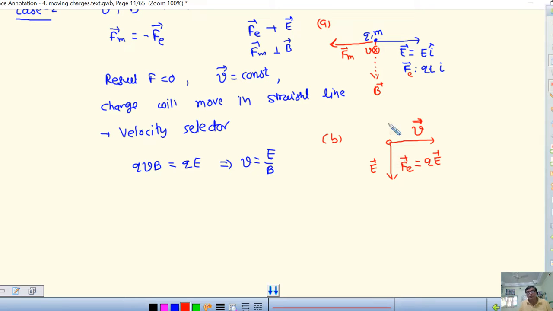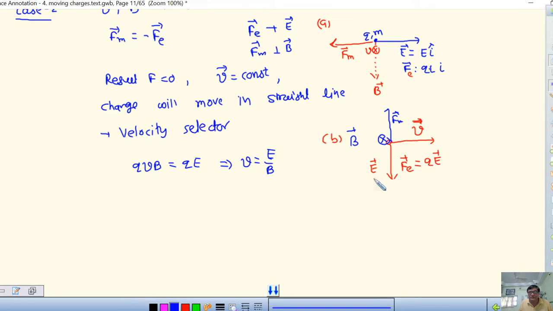Okay, so what should the magnetic force be? It must be in the upper direction. So this must be the magnetic force in the upper direction, and then the resultant is 0. So this is Fm. Then in which direction should B be? So that Fm is there, B must be inward direction. B must be in the inward direction.